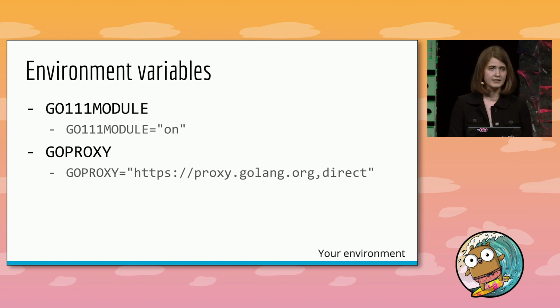So if you want to use our proxy, you can set it to https://proxy.golang.org. Though this GOPROXY environment variable has been around since 1.11, there are some changes that are new for Go 1.13. You can now add a comma-separated list of sources to try, and the Go command will try each of these sources before giving up.